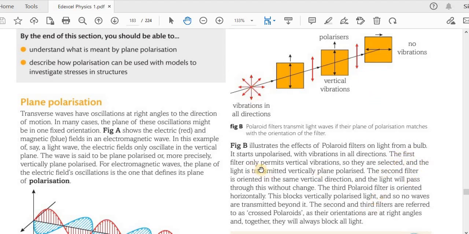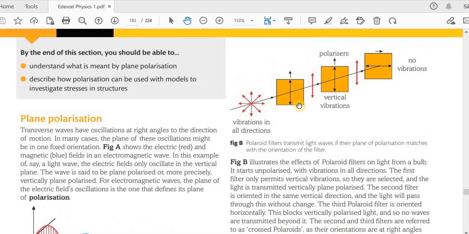The first filter only permits vertical vibrations. So you see all these horizontal and other vibrations are not passing through this Polaroid filter or polarizer. It only allows vibrations in the vertical direction to pass through.